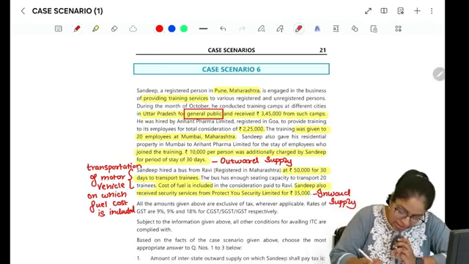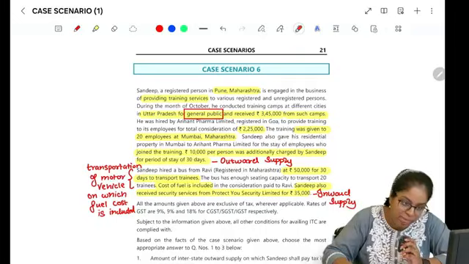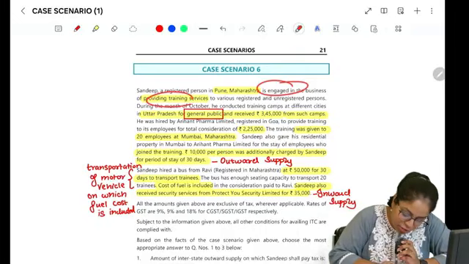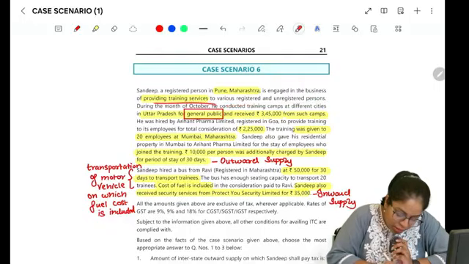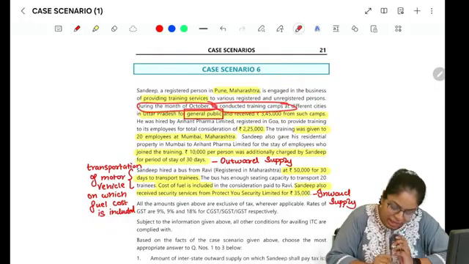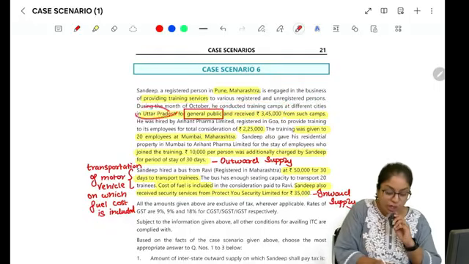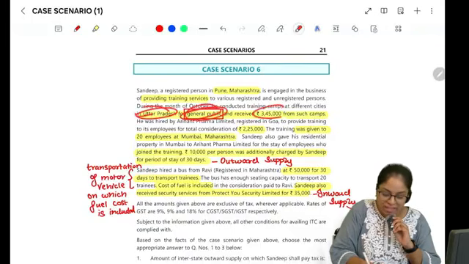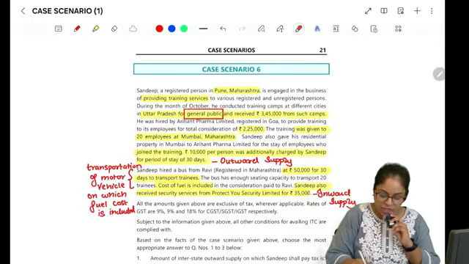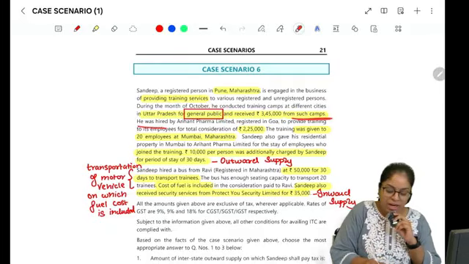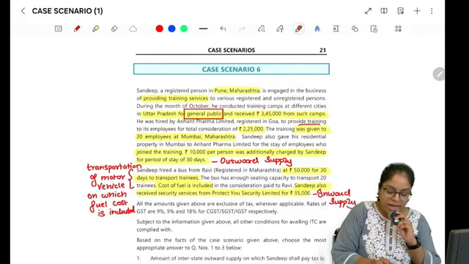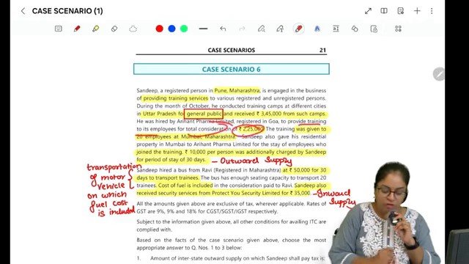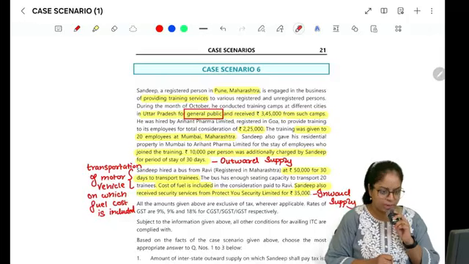Which says that Sandeep, a registered person in Pune, Maharashtra, is engaged in the business of providing training services to various registered and unregistered persons. During the month of October, he conducted training campus at different cities in UP for the general public and received 3,45,000 from such campus. He was hired by Arihant Pharma Limited, a registered company in Goa, to provide training to its employees for a consideration of 2,25,000. So this is also forward charge mechanism, right?